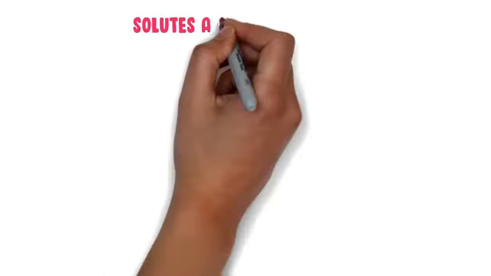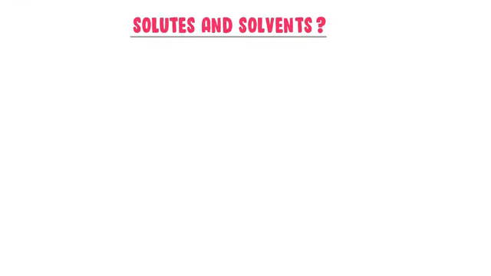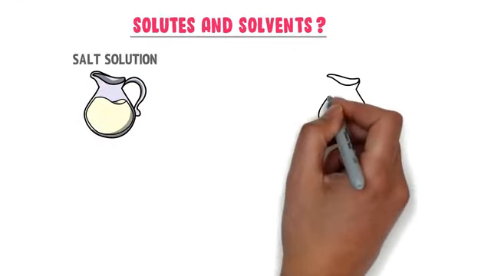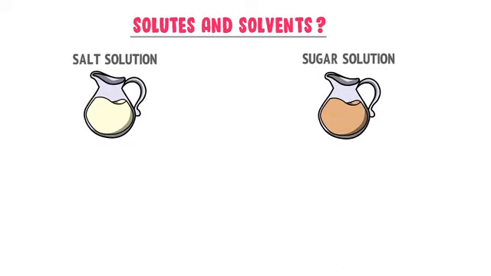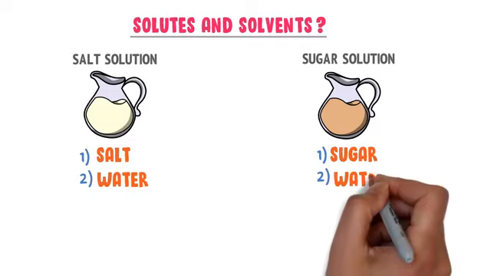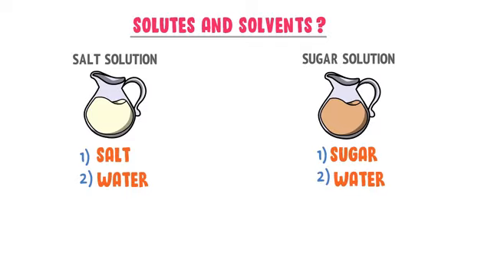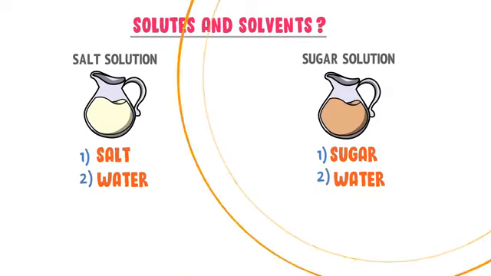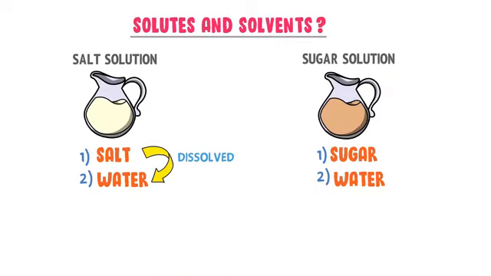Now what are solutes and solvents? Well, let's consider a salt solution and a sugar solution. We know that in a salt solution there are two components, salt and water, while in a sugar solution there are also two components, sugar and water. Secondly, we also know that in salt solution, salt is dissolved in the water, while in sugar solution, sugar is dissolved in the water.